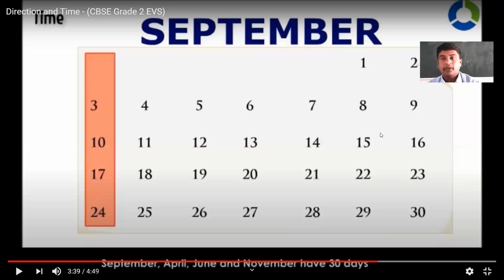Am I right, children? Today we have a lot of opportunities to see time, but our granny, our grandfather, our ancestors, how were they watching time? They were watching time by the altitude of the sun, the movement of the sun. If the sun had risen, they would come to know that it's morning. When the sun reached the middle of their head,